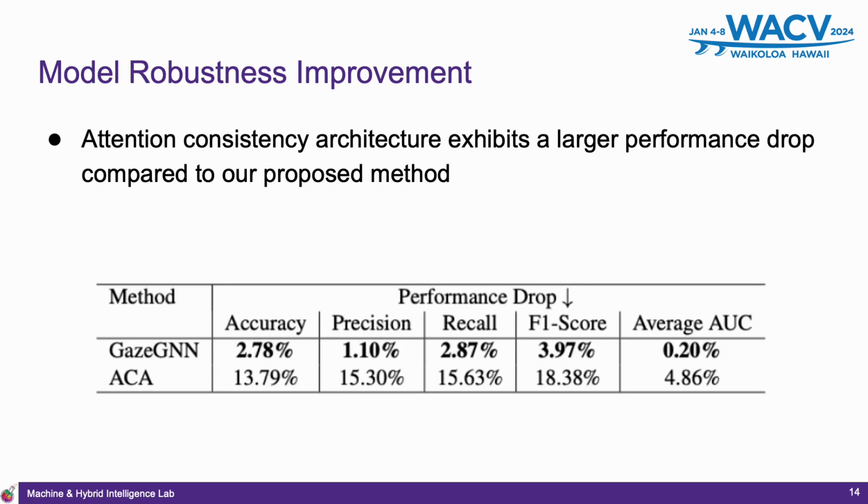We also show that the model robustness can be improved by using our method. Here, we test the models on a dataset with distribution shift, and we found that attention consistency architecture exhibits a much larger performance drop compared to our proposed method. It means our model is more robust compared to state-of-the-art methods.